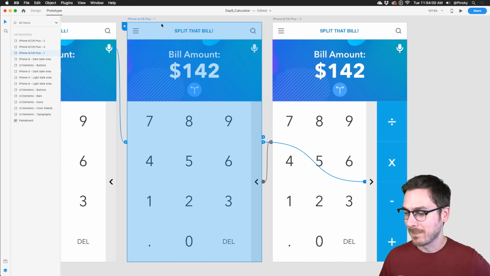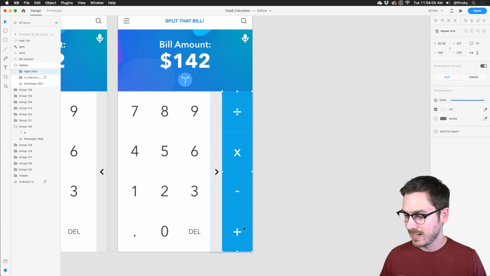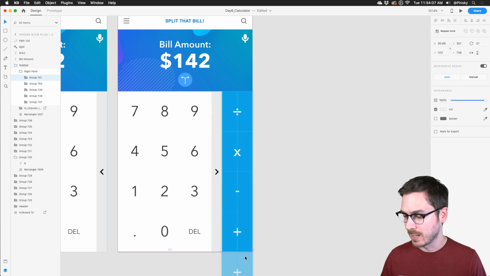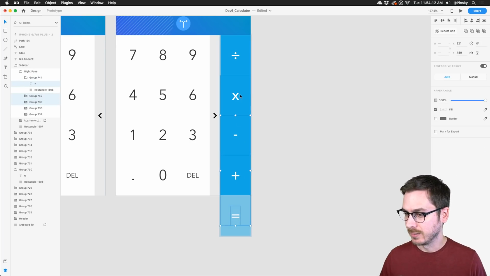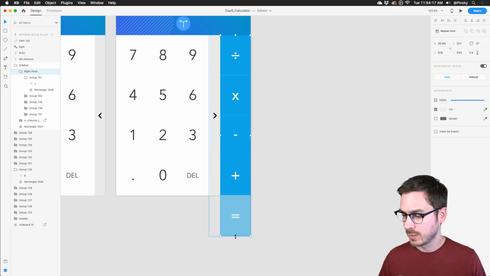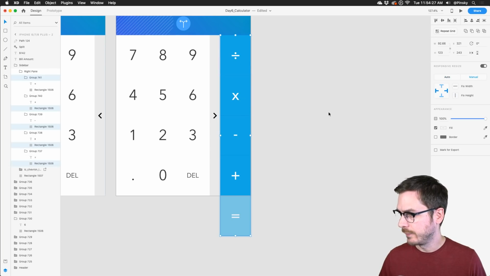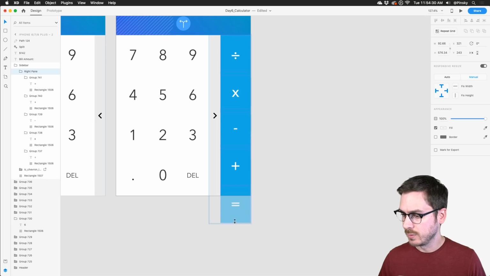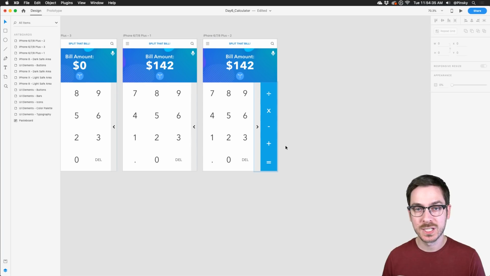Let's go through this one more time. And just to address kind of what Courtney was talking about, what I could do is actually add one more entry down here at the bottom. This will be equals. I can select all of this stuff, and just because responsive resize is turned on, I can turn off fixed height on all of these. Turn off fixed height, there we go, and just move this inwards. Perfect. Alrighty, so that will just about do it.